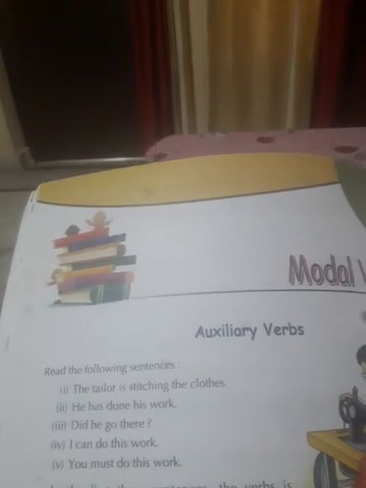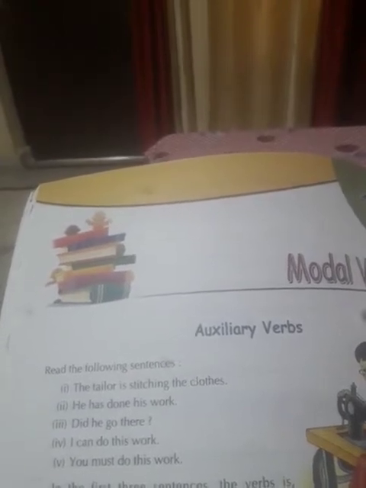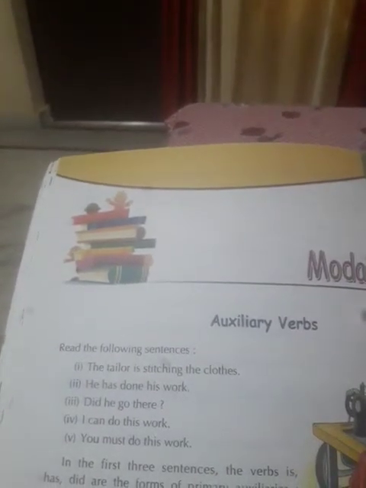In the first three sentences, Taylor is stitching the clothes. He has done his work. Did he go there? The verbs is, has, and did are the forms of primary auxiliary verbs.